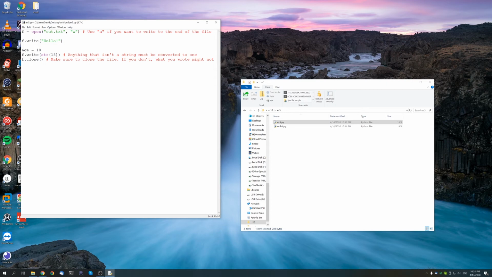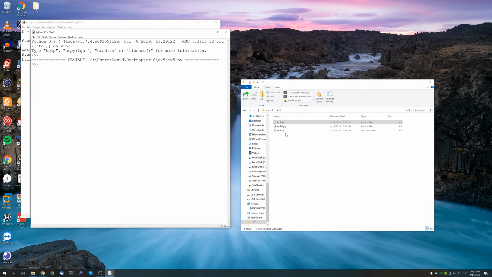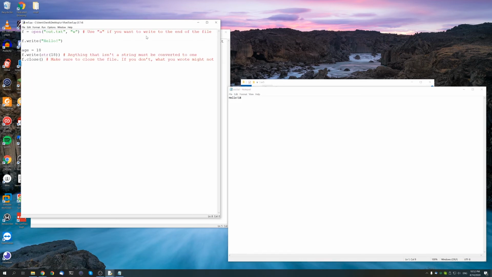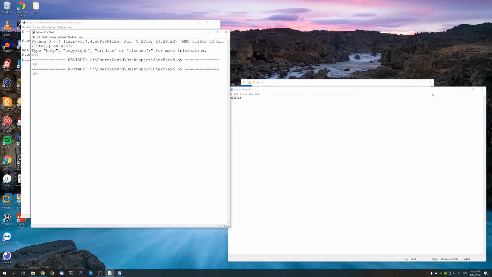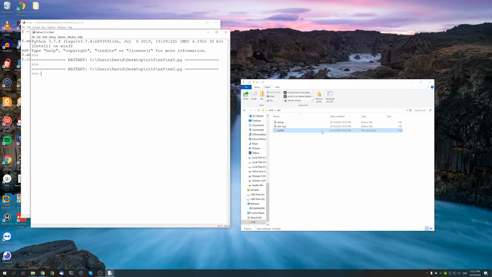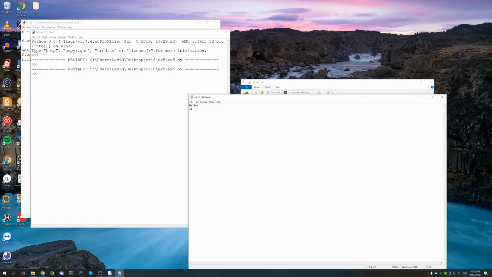So if we go ahead and just run this program, we'll see that we get an out.txt, but what you'll see here is that there is actually no newline character. This is because write, unlike print, does not insert a newline character at the end. So if we do want that new line, all we need to do is add a \n, and then we'll get what we want, probably, which is 18 on the second line. So you'll see here that the contents of our old file was completely erased, and we have a new file over here.